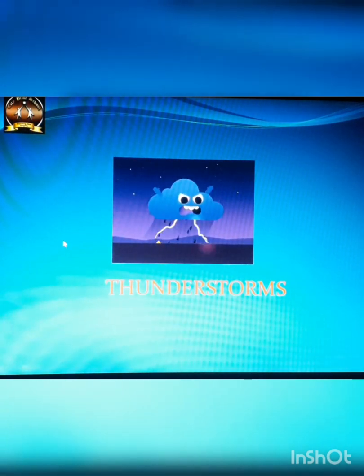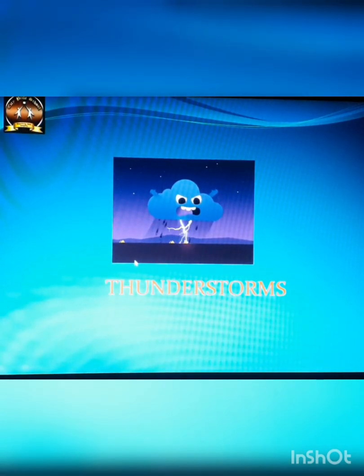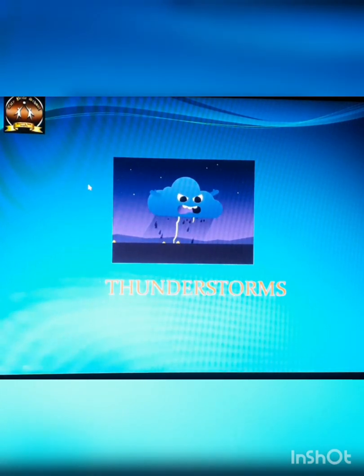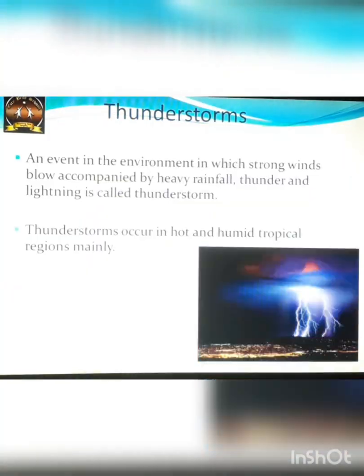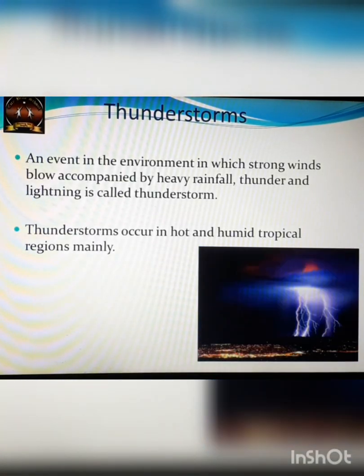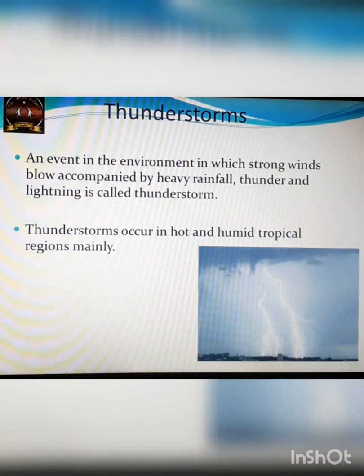So we are in the chapter winds and storms. From this video we are going to start discussing different types of storms. The first storm is thunderstorm. Okay, first type of storm that we are going to discuss is a thunderstorm.